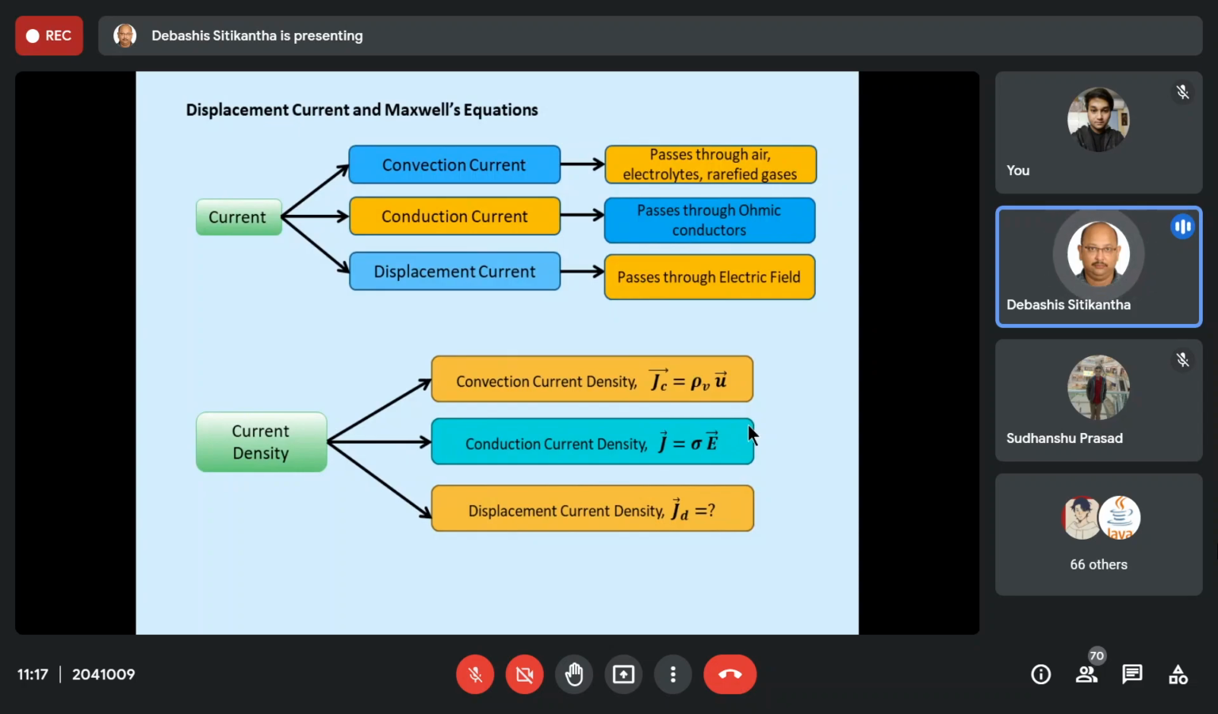Now the last one is the one which you will learn now. That is your displacement current. So what is a displacement current? As I told you, current passing through a non-ohmic conductor, or through some dielectric medium, basically behaves as a convection current. But there are also certain ways by which current can pass.